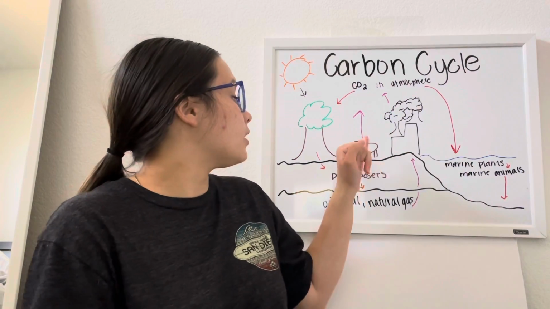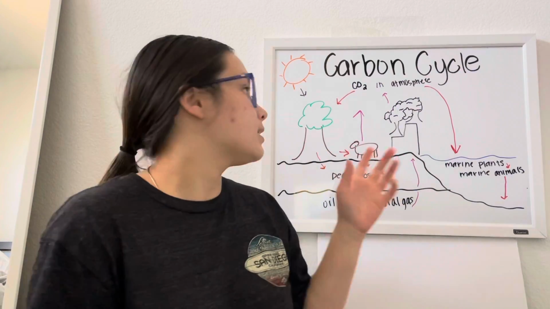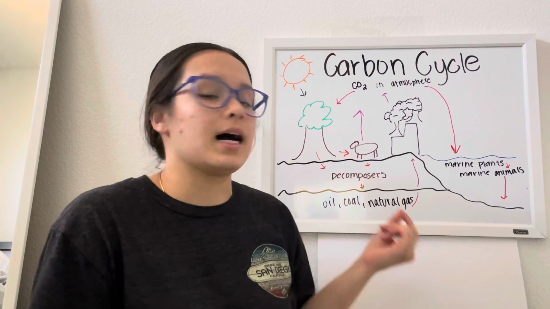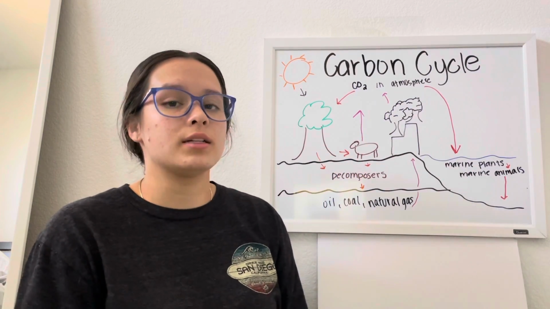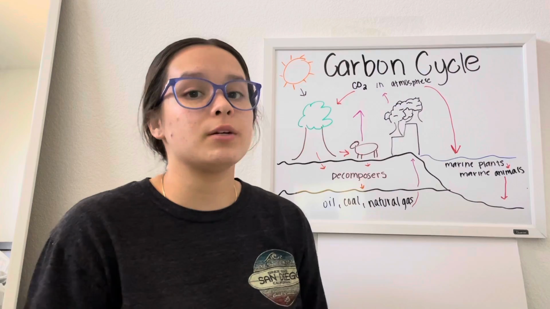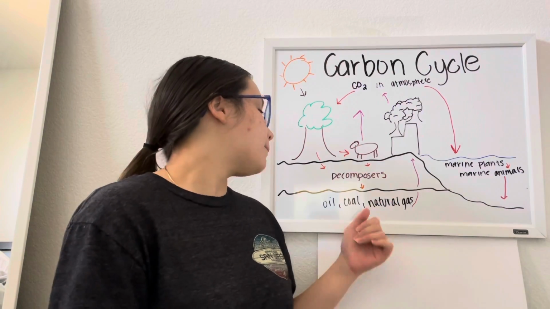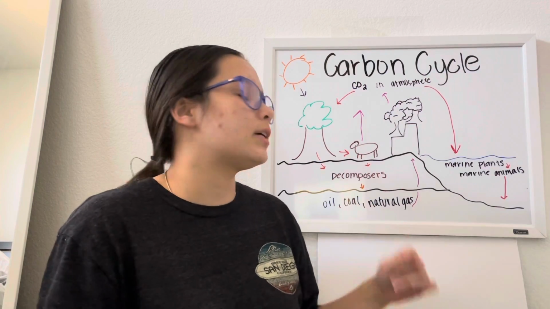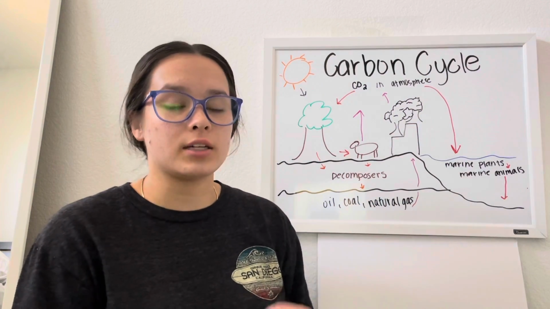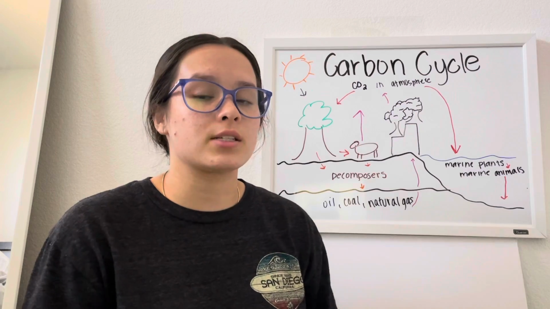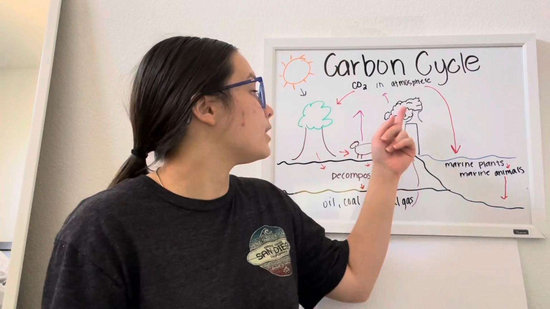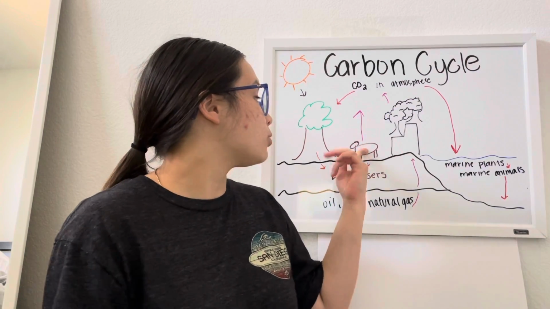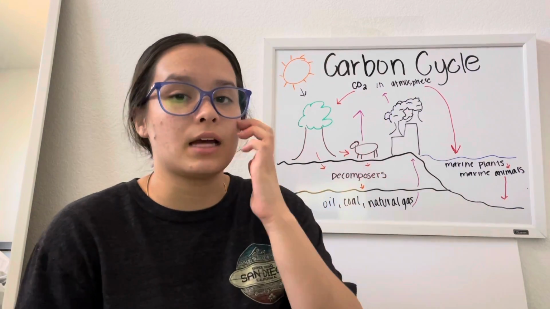And then from there, animals eat the plants, thus being made of carbon as well. When the animals and plants die, decomposers help break down chemical bonds and release carbon back into the atmosphere, but the organic carbon does get shoved back down to the crust, which can create oil, coal, and natural gas. From here, humans extract all those things, and when we burn them, it's called combustion. That's when carbon dioxide gets put back into the atmosphere. Also, when animals respirate, we put carbon dioxide back into the atmosphere as well.